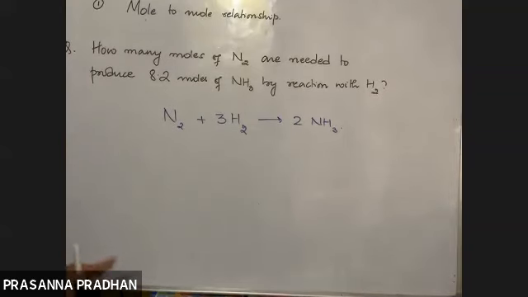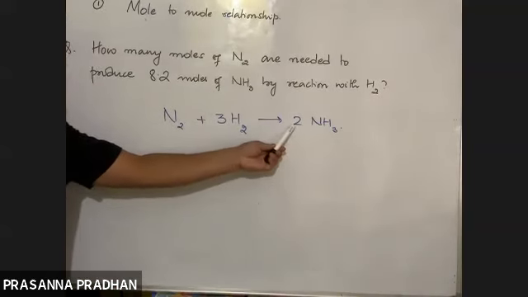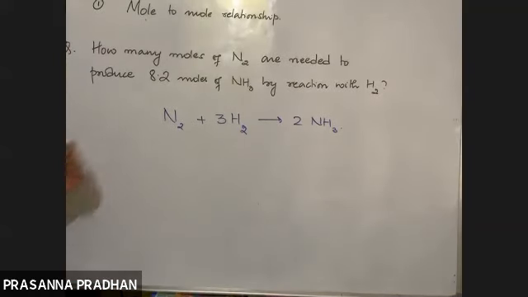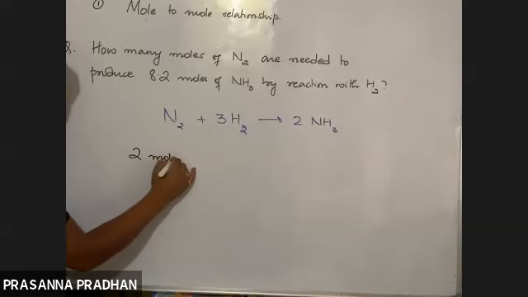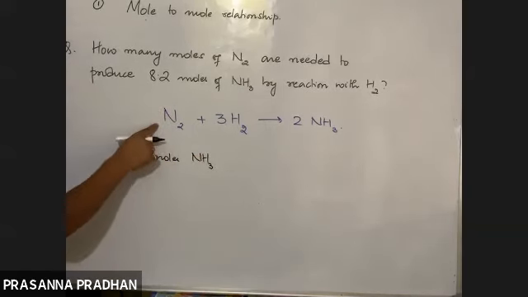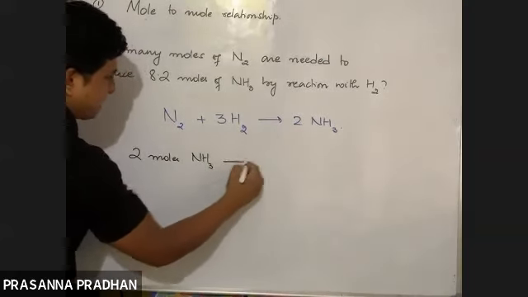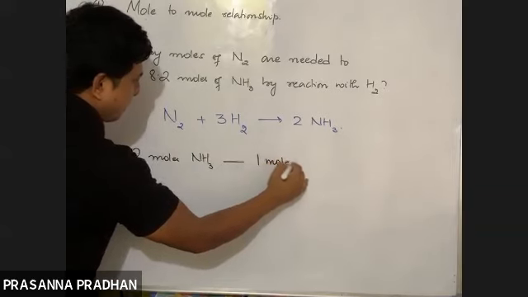Now, from this balanced chemical equation, what can you say? 2 moles of ammonia are produced by how many moles of nitrogen? Yes? Sir, 1. 1, exactly. So 2 moles of ammonia are produced by, here the stoichiometric coefficient is 1, so 1 mole of nitrogen. 1 mole of nitrogen produces 2 moles of ammonia.